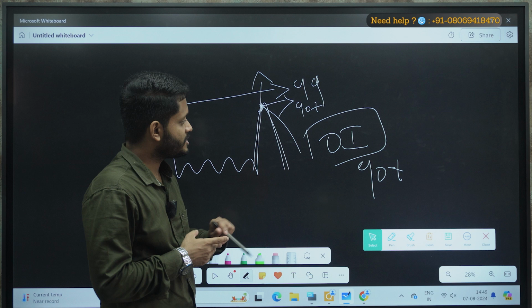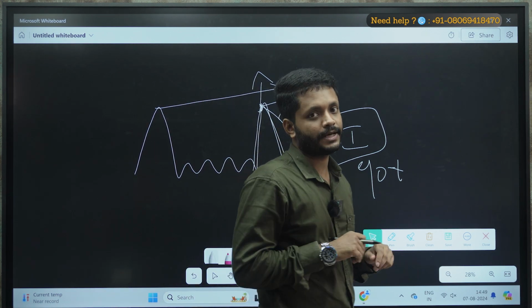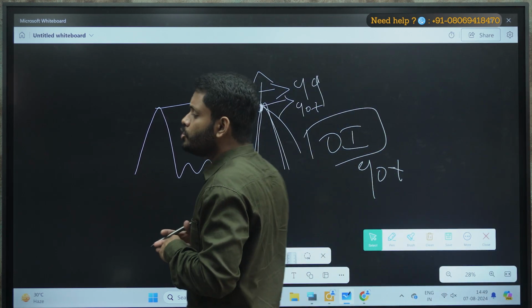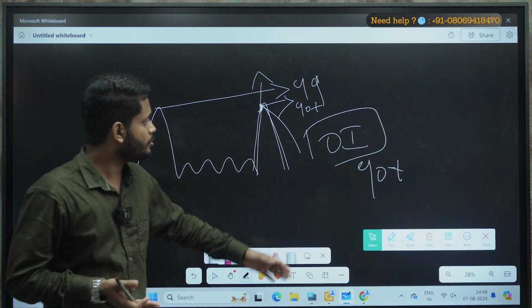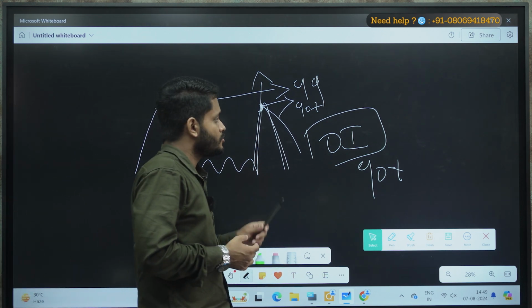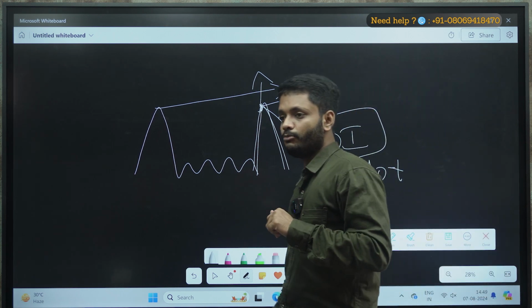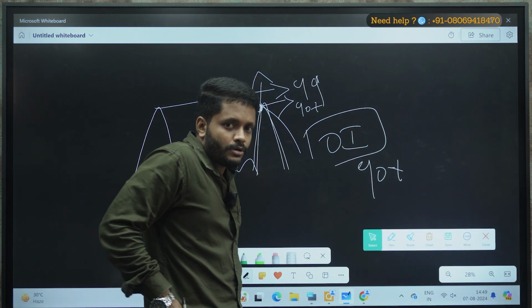So when the participation is strong enough and it is supporting the price up move, we can expect a breakout. Sometimes what happens, price moves but there is no enough participation to validate this up move. Correct? So when price is up, along with it, if the open interest is also up, we can expect a definite breakout this time.